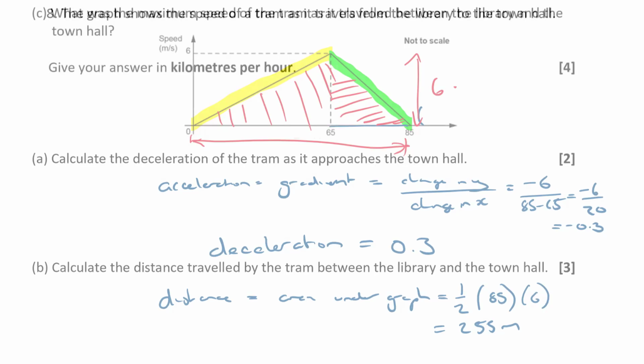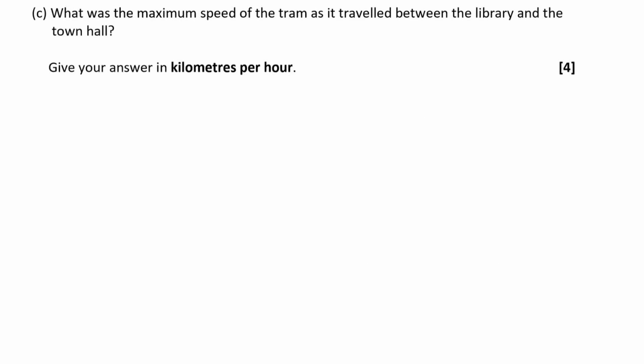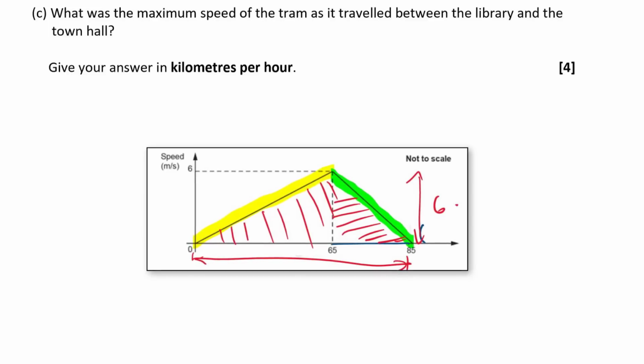255 meters. Part C says, what was the maximum speed of the tram as it travelled between the library and the town hall? Give your answers in kilometers per hour. Okay, so let's have another look at the graph. You can see from the graph its maximum speed is going to be that tip point on the graph, the highest point on the graph, isn't it? And we're already told what that is. That's 6 meters per second. So this question is just really about conversion, isn't it? We need to convert that 6 meters per second into kilometers per hour.